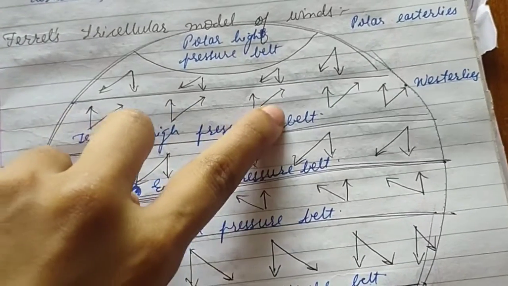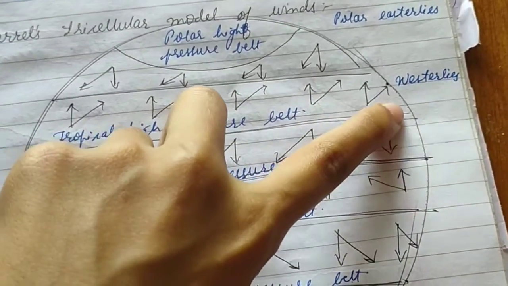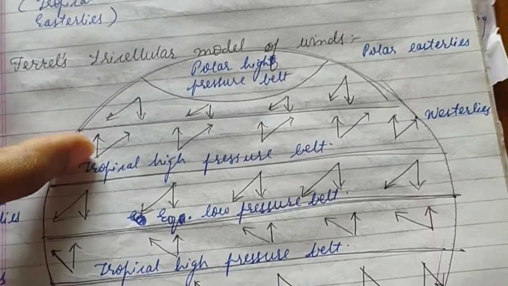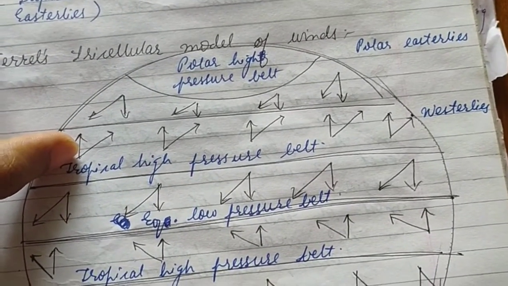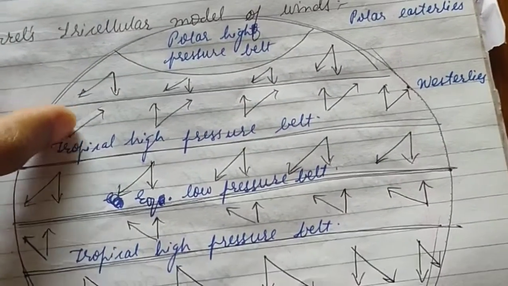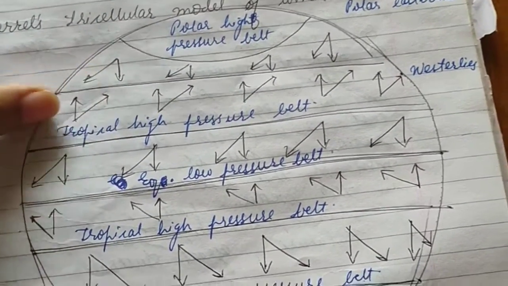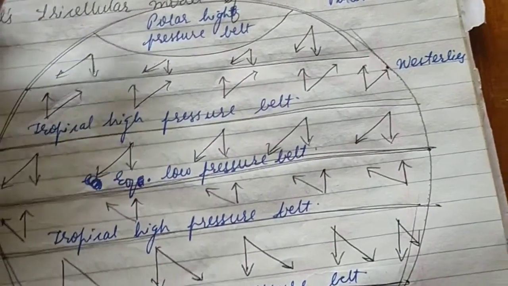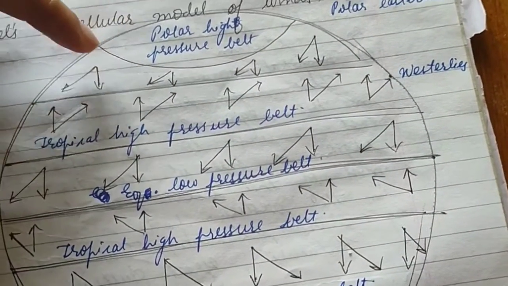As you can see here in the figure, it is deflecting in this direction. Okay, hence it is starting from the western direction and going towards the eastern direction, hence we call it westerlies. So at the temperate zone, what do we have? We have westerlies. Okay, again coming to the polar zone, we have the polar easterlies.